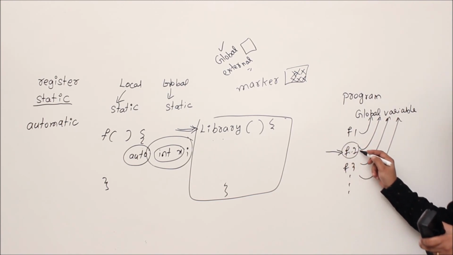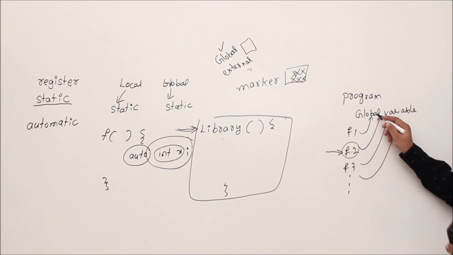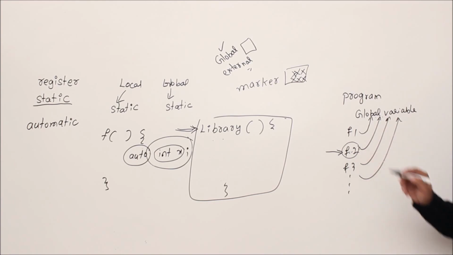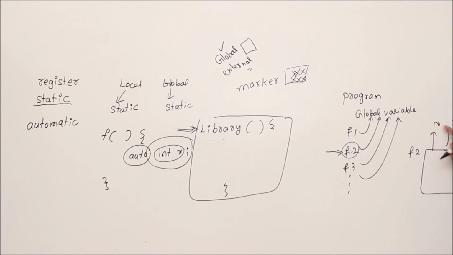The reason is it has a lot of global variables. We don't know what the value of the global variable it is referring to is, right? For example, F2 is a very big piece of code. In that it uses variables x, y, z. The meaning of this function depends on x, y, z.